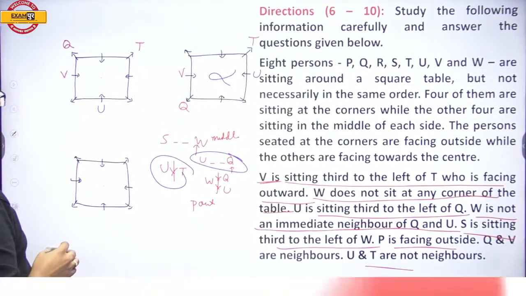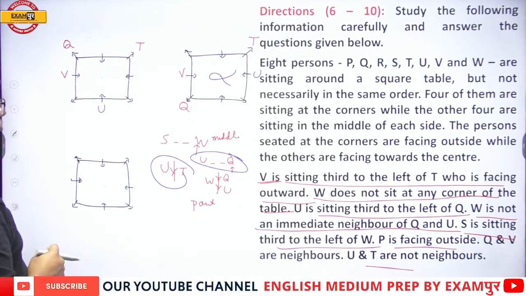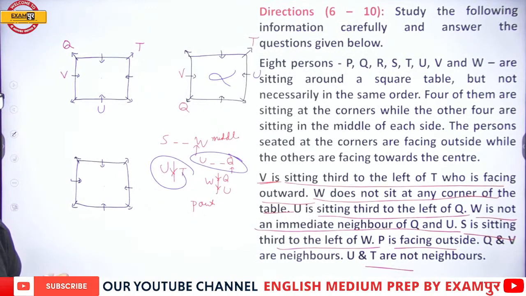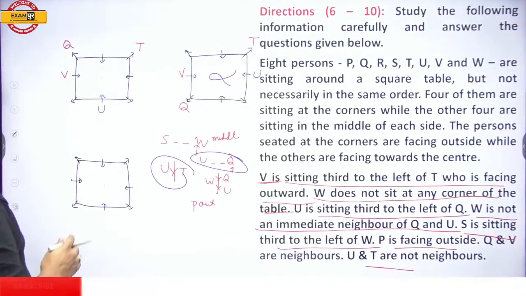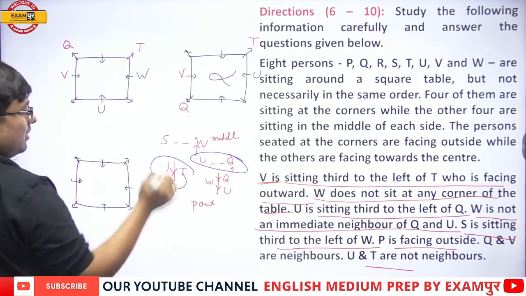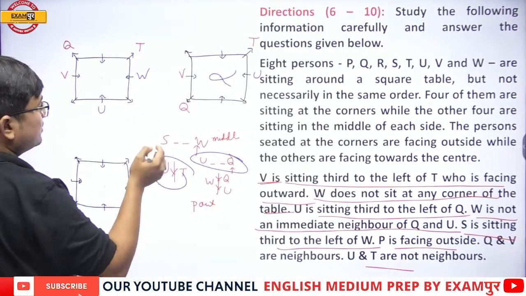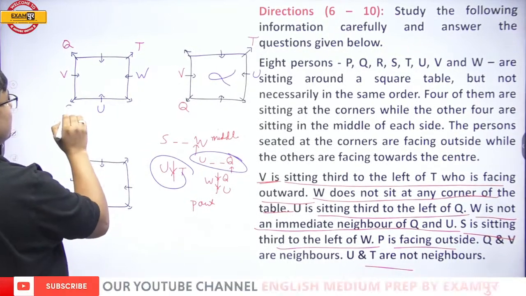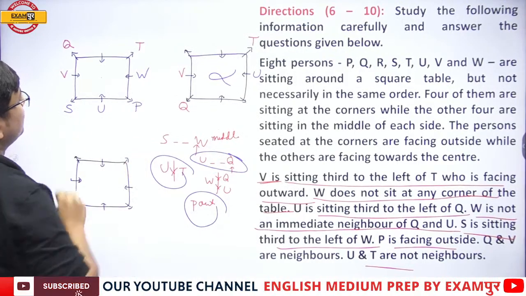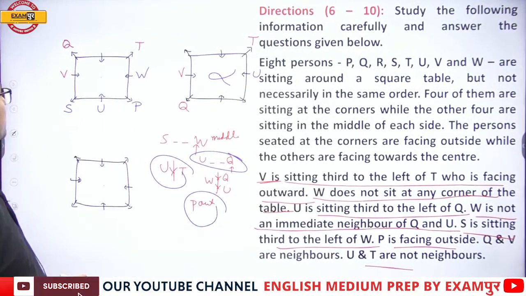Now, the next thing. W is in the middle and W's third left is S. W is not a neighbor of Q or U, and W is in the middle. W's 1, 2 and third left is S. P is facing outward. Fine. And now, my dear students, who is left out?